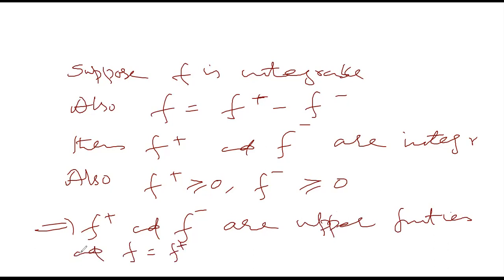The integral of f is now equal to the integral of f plus minus the integral of f minus. This is a very nice equation. This is the standard representation of f as a difference of two upper functions, because f plus is upper, f minus is upper.